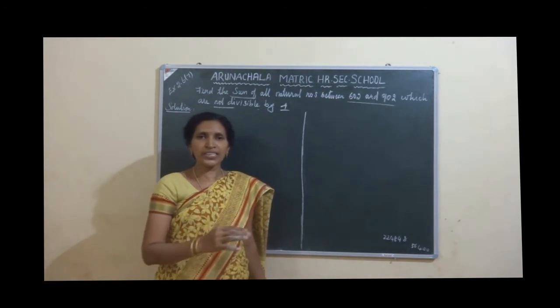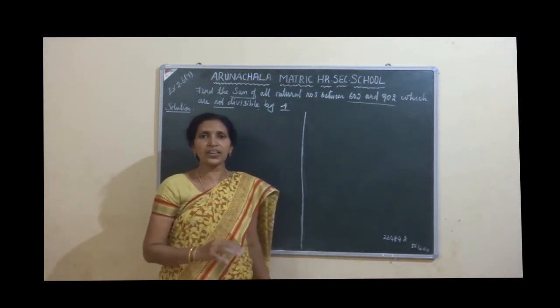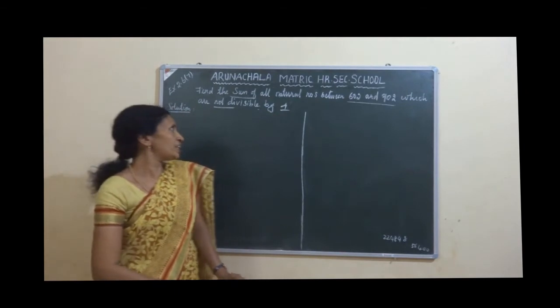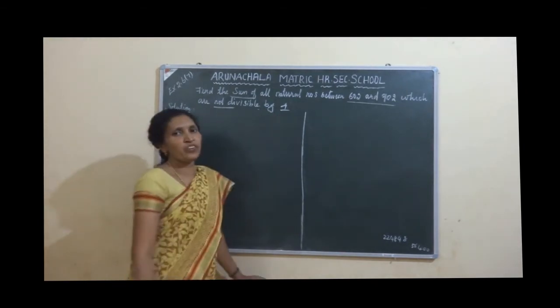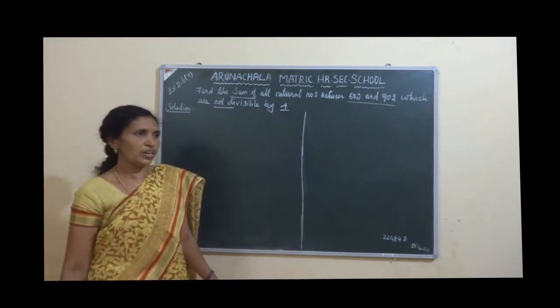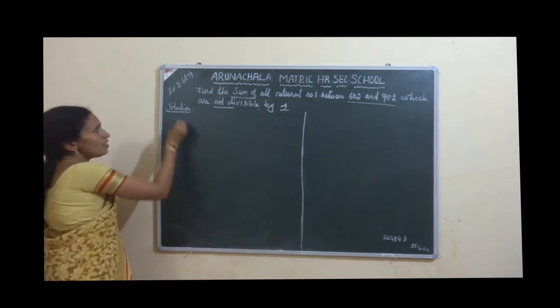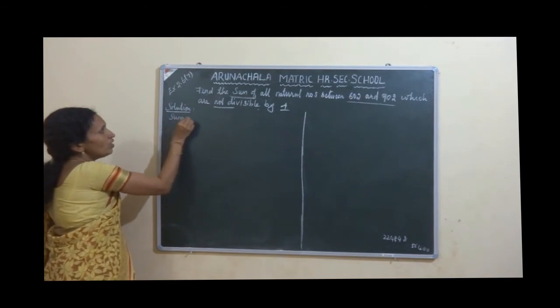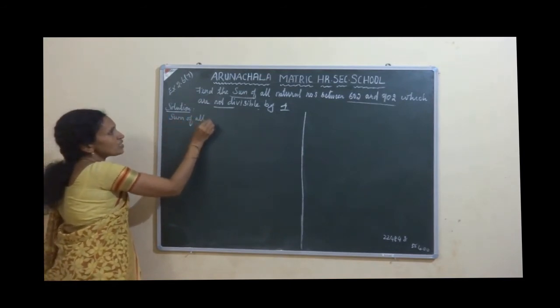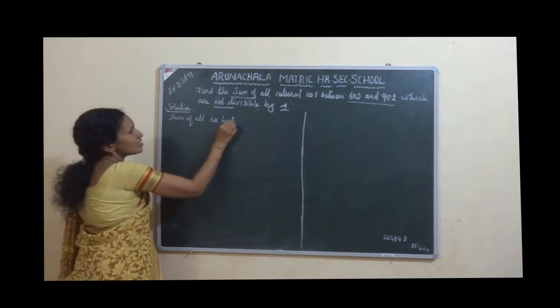You will get 2 answers now. The 2 answers if you subtract, you will get the not divisible by 4 values. Okay, understand?